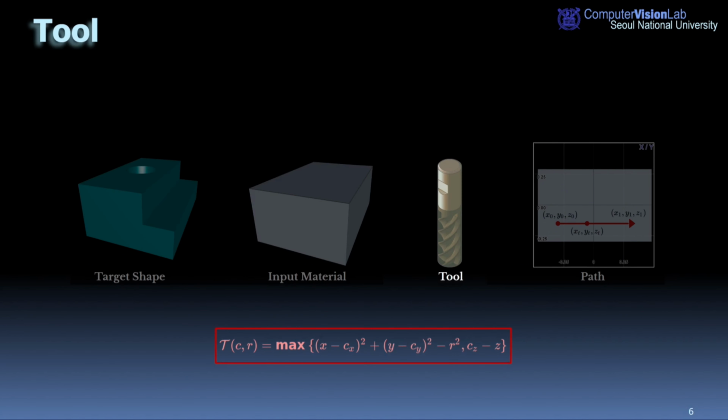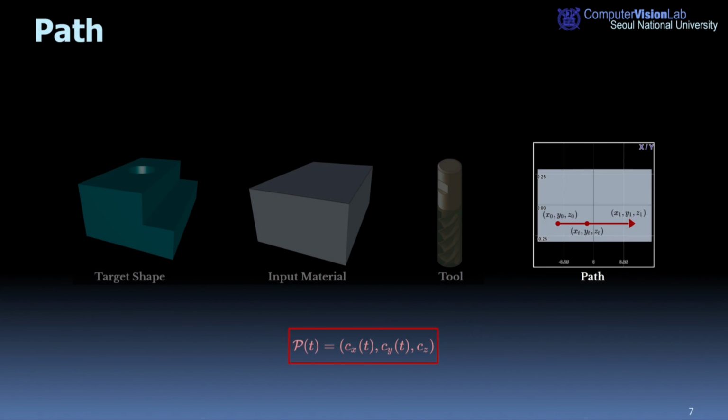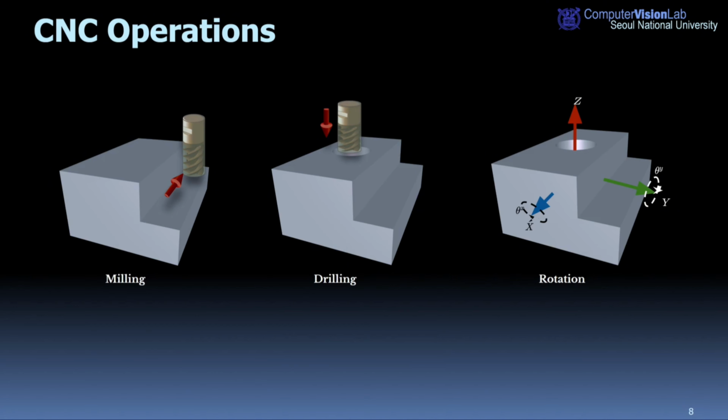Without loss of generality, we model milling and drilling tools using the implicit form of cylindrical primitives. The milling tool can move along a specified path to carve or cut through the material, so we represent the path using a parametric function. Accordingly, we can implicitly represent each CNC operation.